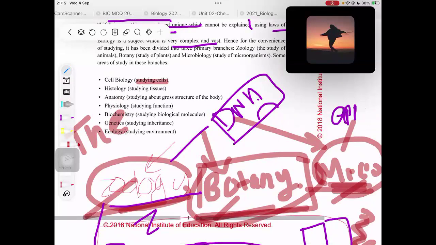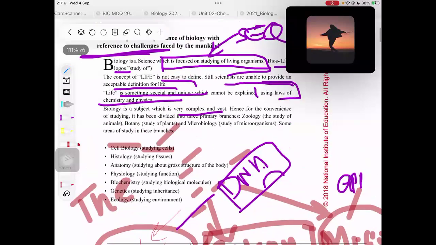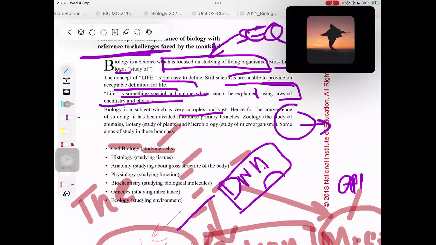So the first area of study under these branches is cell biology. What do you mean by cell biology? Studying the cells, right? Okay, so there are scientists who specialized under cell biology, while there are scientists who could be specialized under these other topics, right? Let's see the other topic, histology. Histology means what? Studying tissues. Now, what is a tissue? A group of cells with a specific function makes up a tissue, right? So histology means studying the tissues, right?